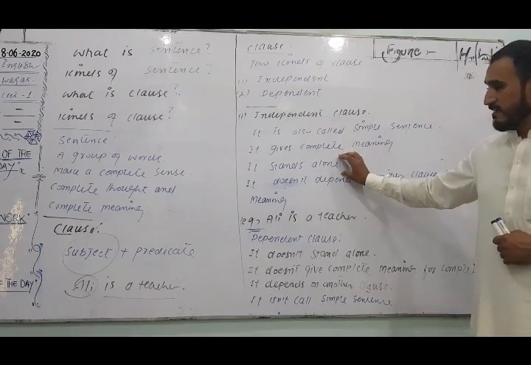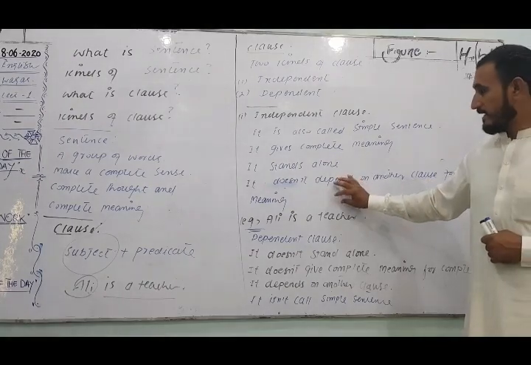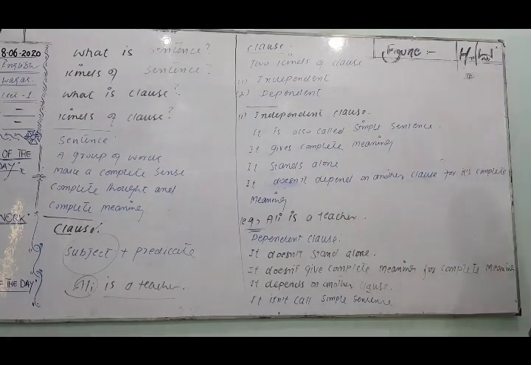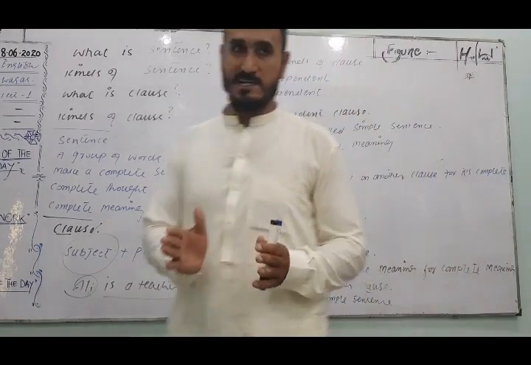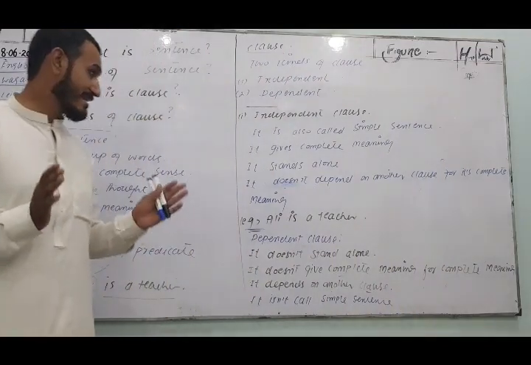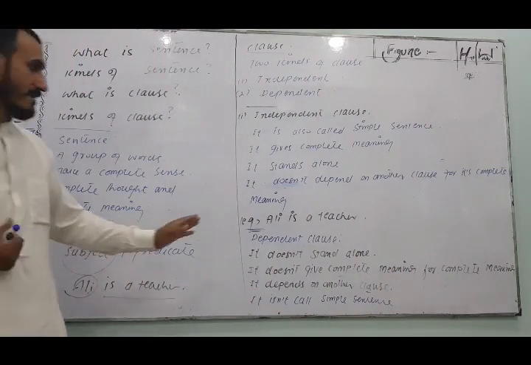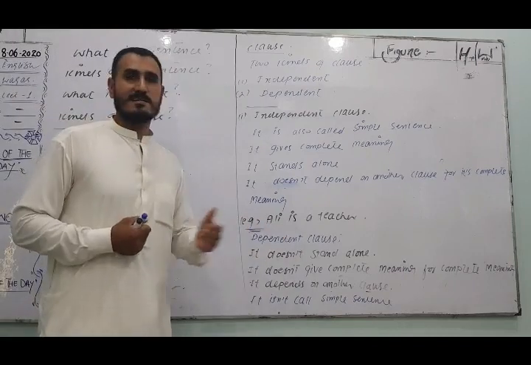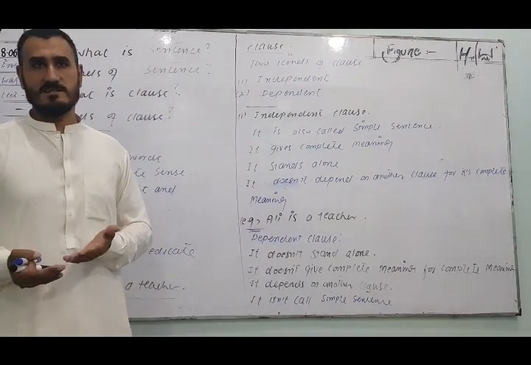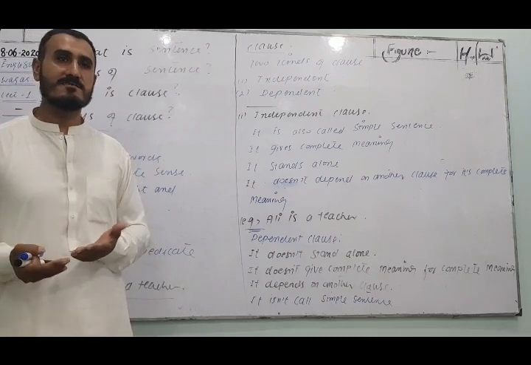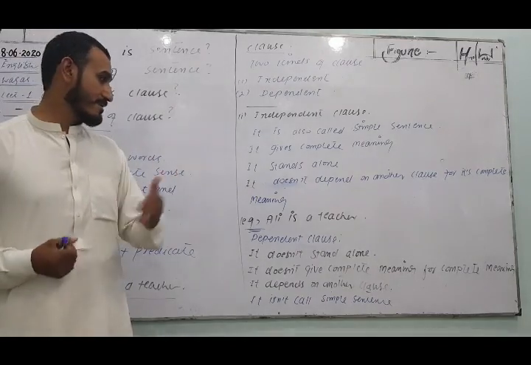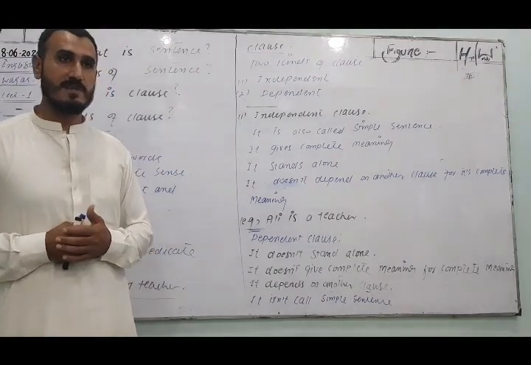It stands alone and does not depend on another clause for its complete meaning. For example, Ali is a teacher. Ali is a doctor. Ahmad is a driver. So it gives complete meaning.